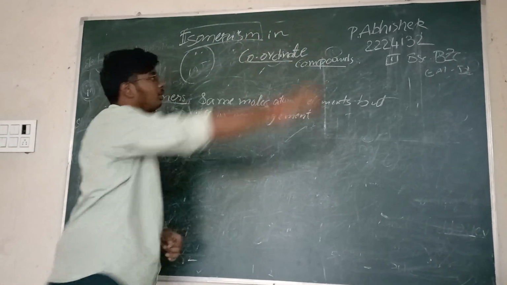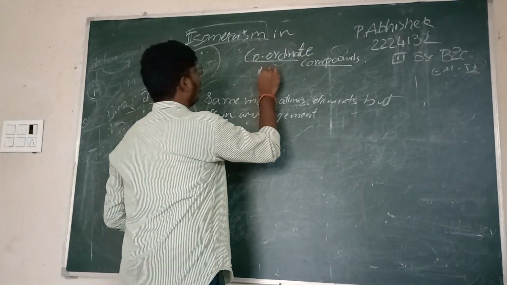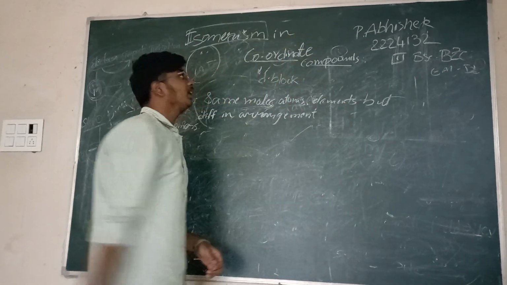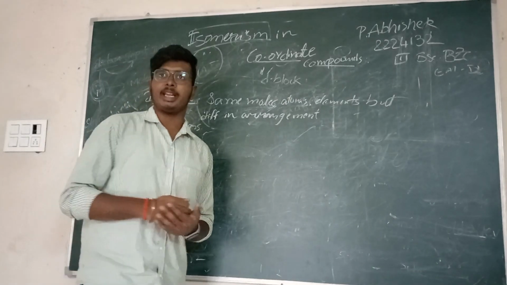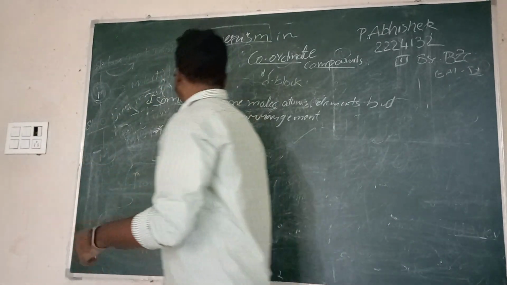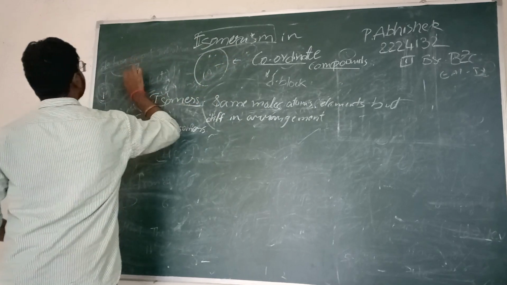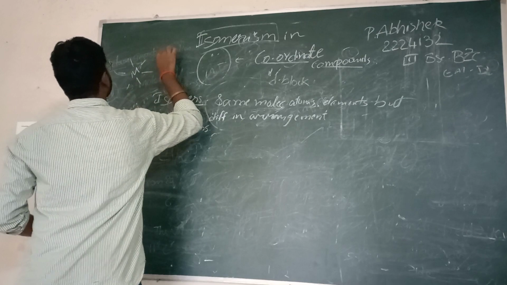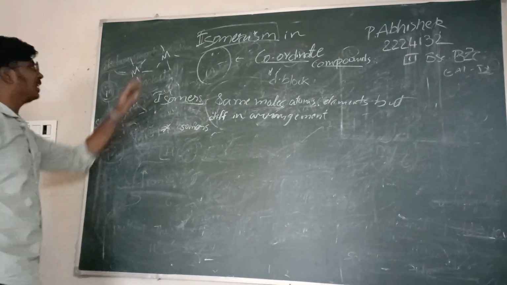What do you mean by coordinate compounds? Coordination compounds are those compounds in which there is a central metal atom, and popularly a D block element acts as the central metal atom. The central metal atom is linked to different ligands, and the number may differ depending upon the valence of the central metal atom.